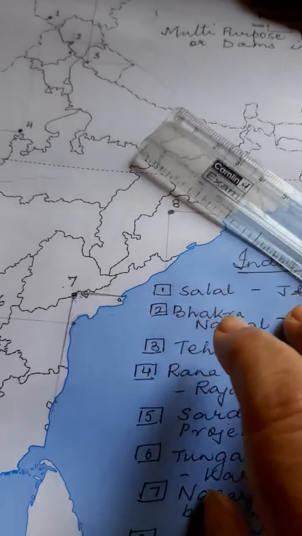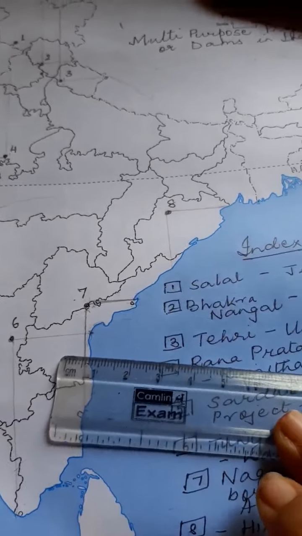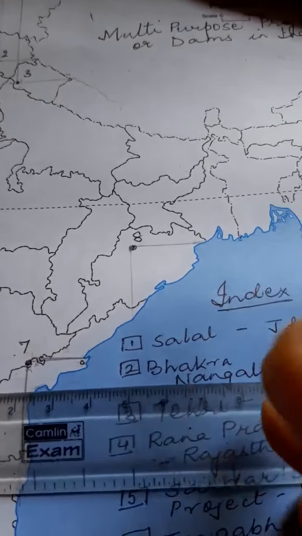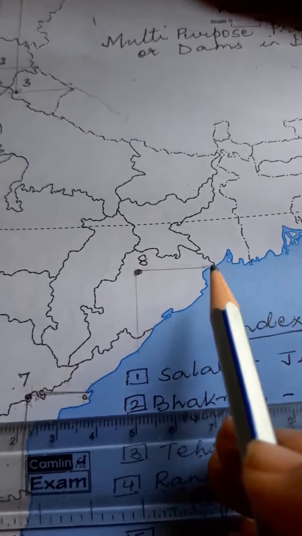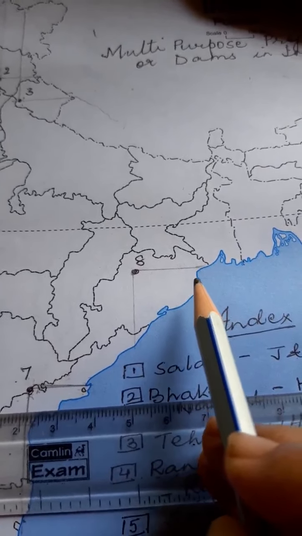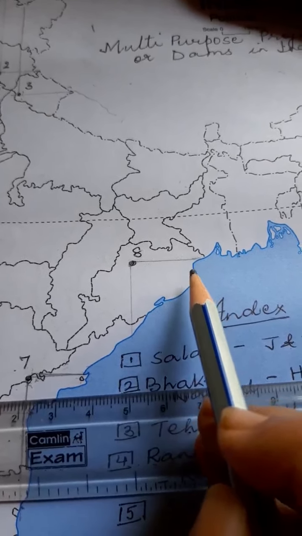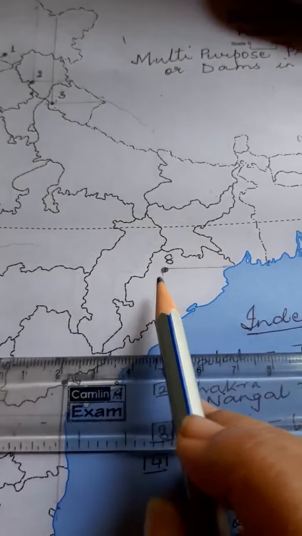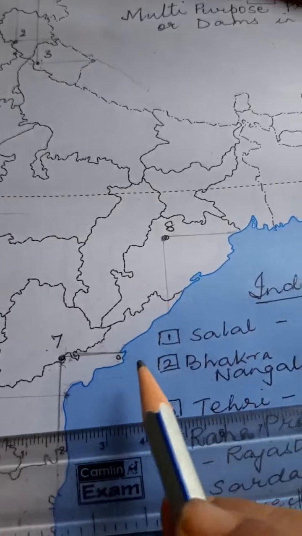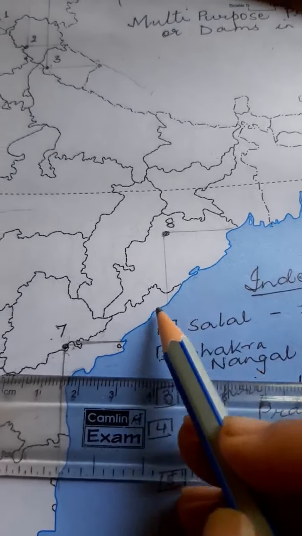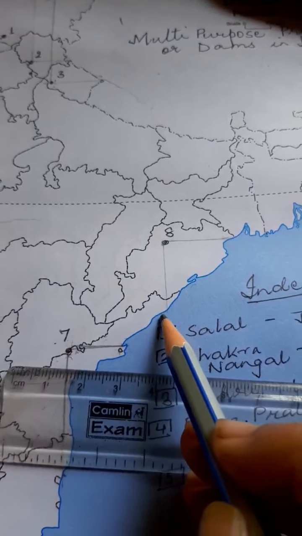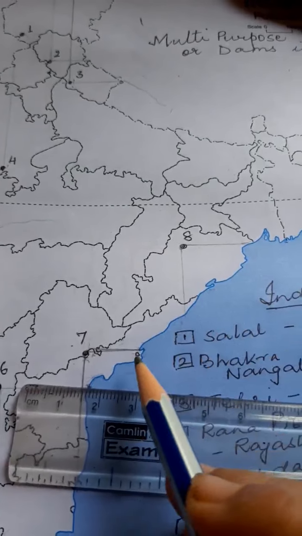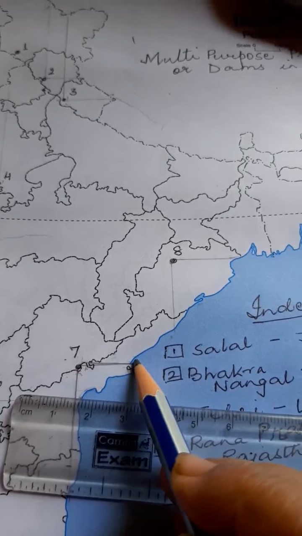It is very important. Now the last one is Hirakud. Hirakud is a very important one. So for Hirakud, we will take one line from the upper part of this bend. I think you all can identify this bend. From the upper part of this bend, we will take one line, and in this stretch, children, roughly from the middle, in between this Chilka Lake and this northern part of the W-shaped bend.